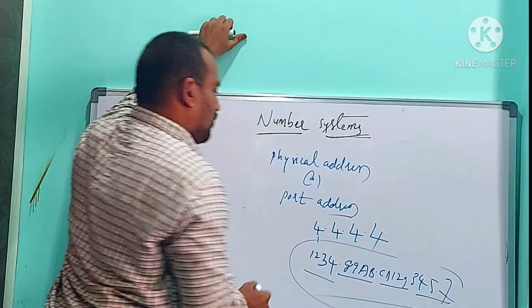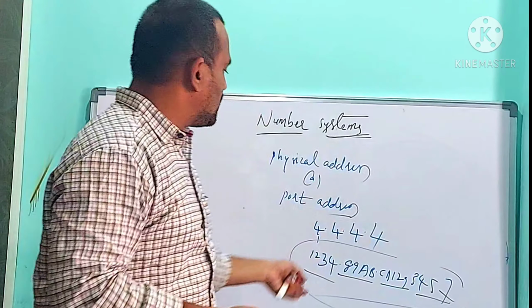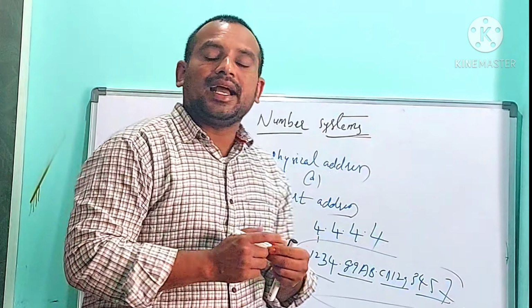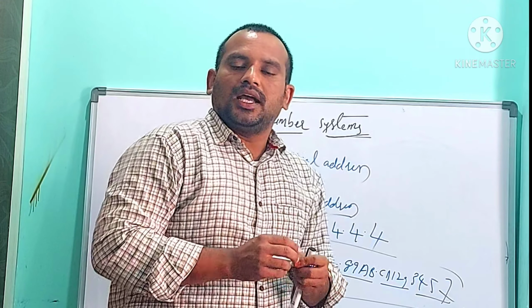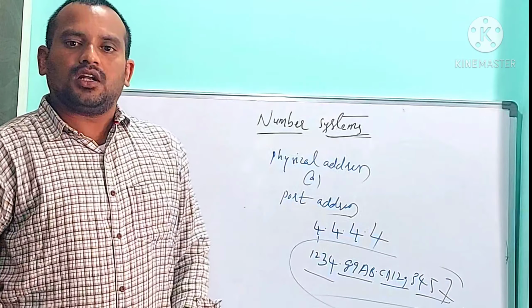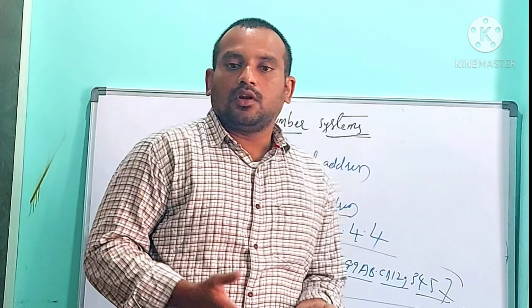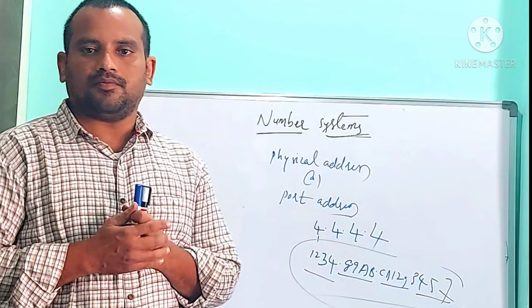Those groups contain only 0 to 9 digits and A to F alphabets. So this is the purpose of using hexadecimal number system. Hexadecimal number system we are going to use to represent the physical address of a computer, also called as a port address of a computer. Then what about octal number system?